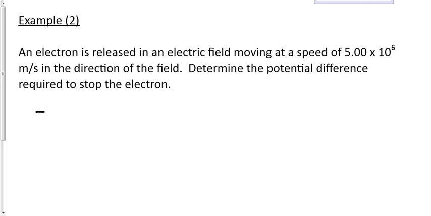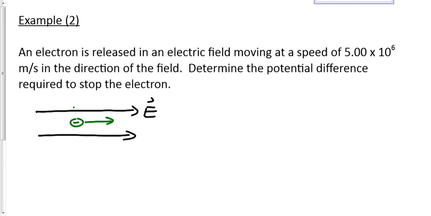Here's my electric field. I got to draw it to the right. We're not really told which way it is, but whatever. I'll pick a way. It's drawn to the right. I've got an electron, a negative particle right here. It's moving to the right in the direction of the field. Which way is the force on this negative particle in this electric field? You know this, right? A positive particle experiences a force to the right. A negative particle experiences a force to the left. Good. So the force on this is to the left.